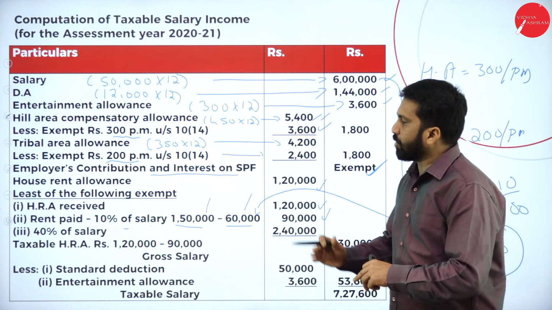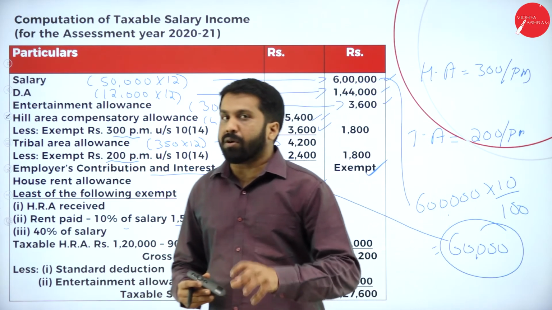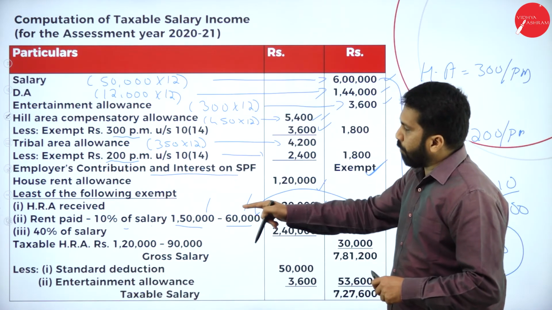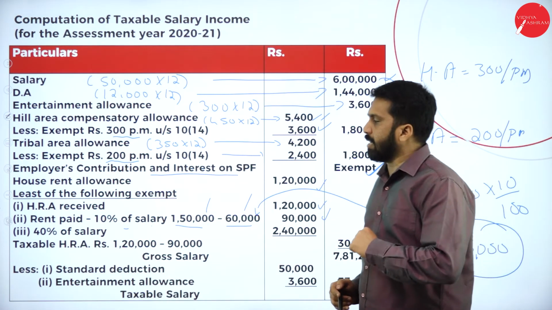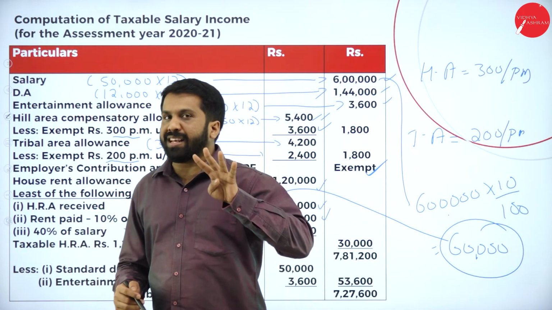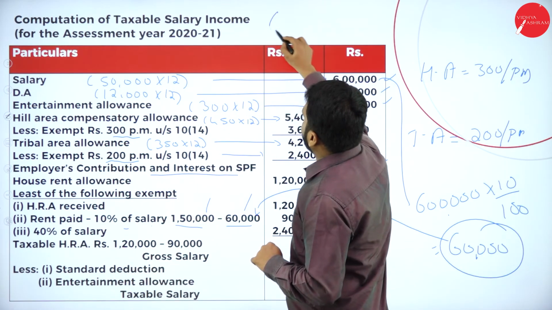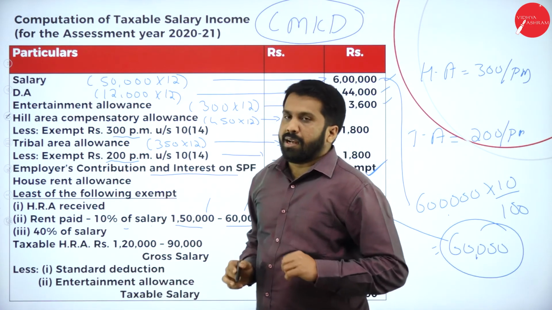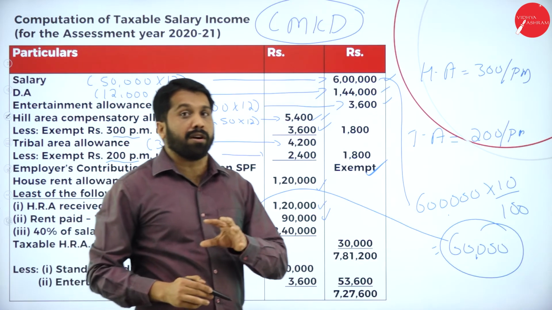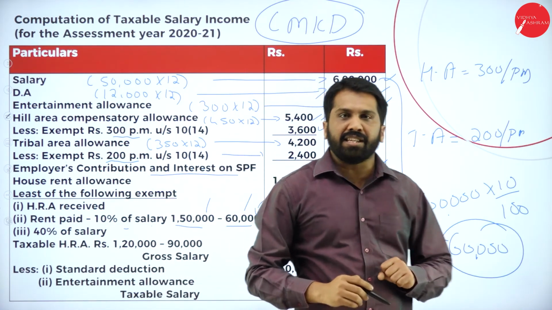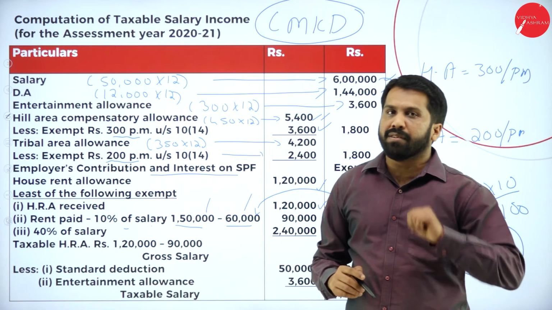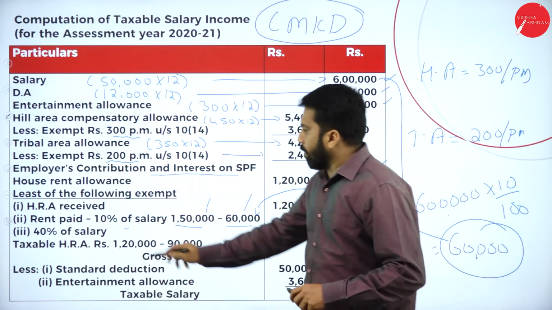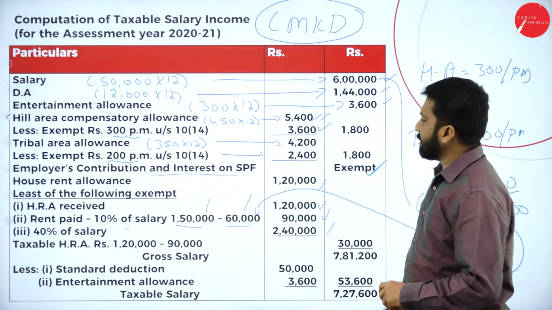I am not spending much time on your HRA, because you already know what HRA is. Now, last part, 40% of salary. Why is it 40% of salary? There are only 4 similar places: Chennai, Mumbai, Kolkata, Delhi, CMKD. For these 4 places, we go for 50%. Other than these 4 cases, we go for 40%. Now, for this, I'll go for 40%.